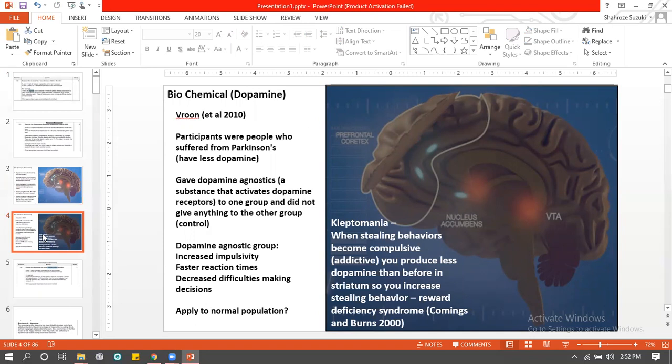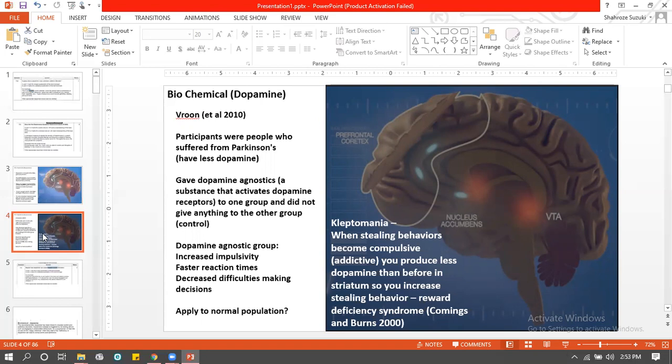Their decision making became fast. They became impulsive. They started to do things without thinking about the consequences. Now you're thinking, okay, this doesn't sound like a bad idea. This sounds good. They make better, faster decisions, and they react quickly. But isn't this what people with impulse control disorders do? They're very, very impulsive, right? They do things without realizing the consequences: stealing, fire setting, gambling, and they don't think twice about it.